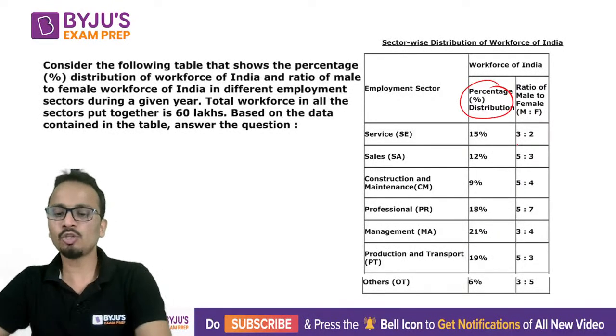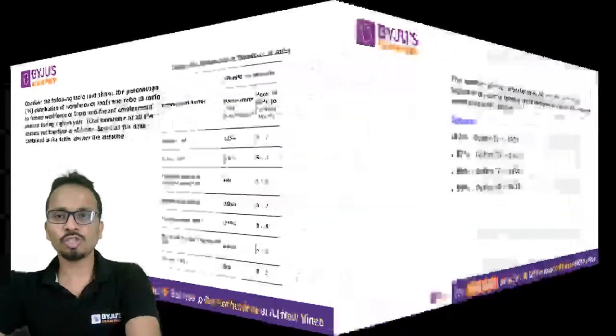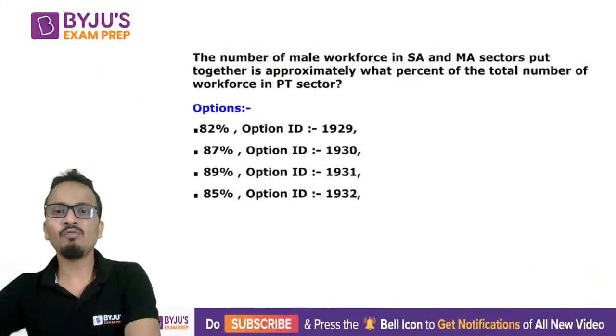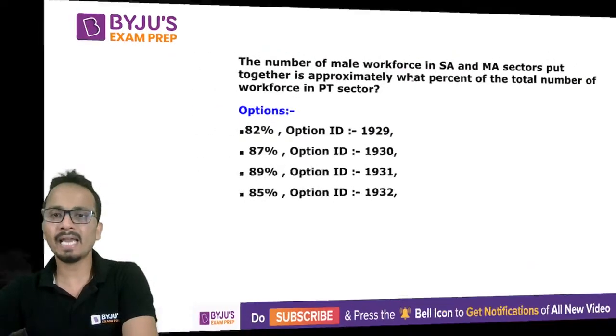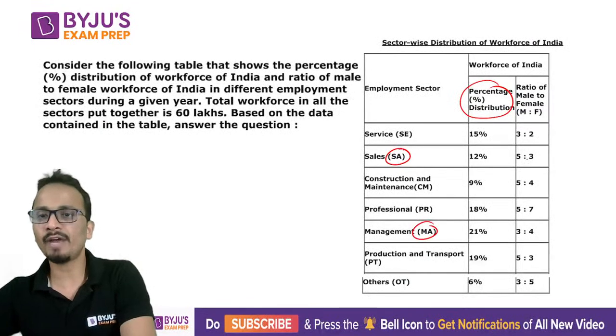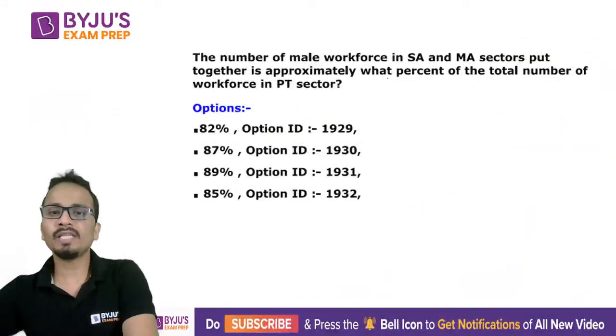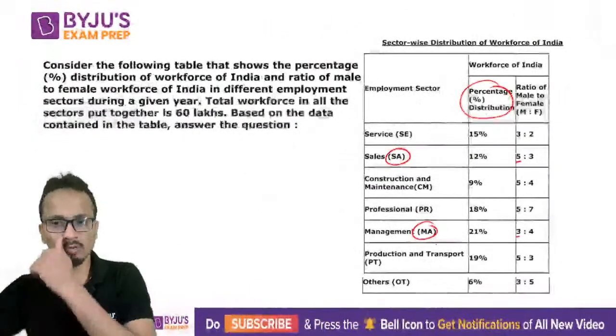Okay, now let's look at the first question for this one. The number of male workforce in SA and MA put together is approximately what percentage of the total number of workforce in PT. So SA and MA, I need to find out males, and I'll calculate the percentage. We will see the total workforce of PT.